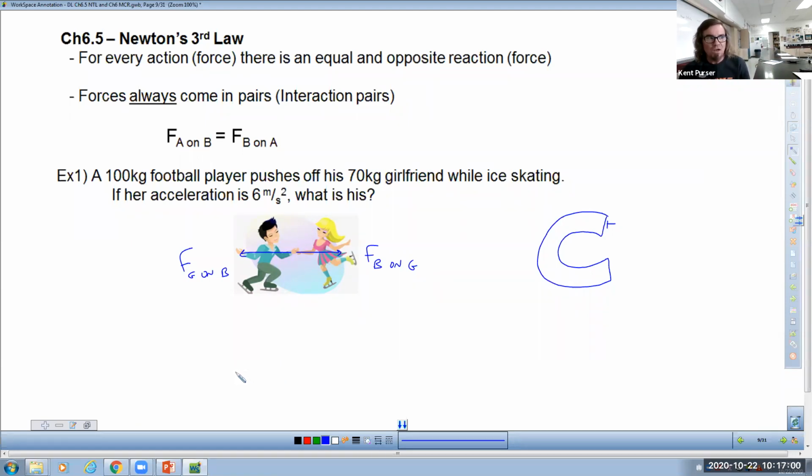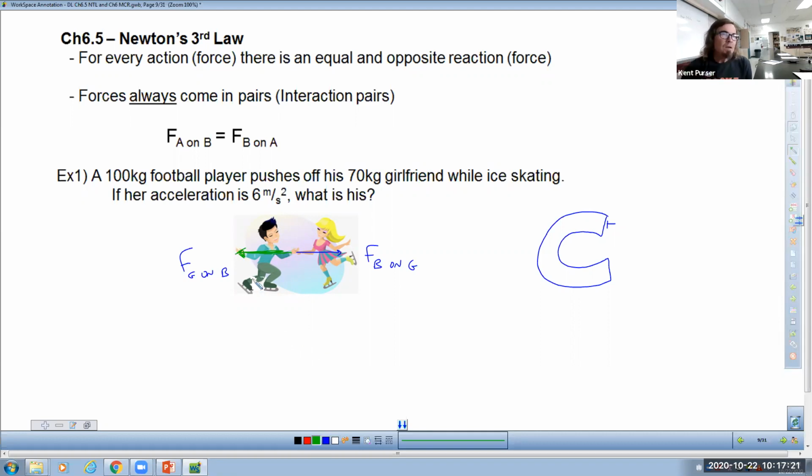Now, as they push on each other, there are unbalanced forces. Normally, I would want to draw this where maybe the force on the boy is a different color than the force on the girl. The problem is the green doesn't show up through his nice shirt. But you can kind of see that. You've already drawn it anyway, so it's okay.